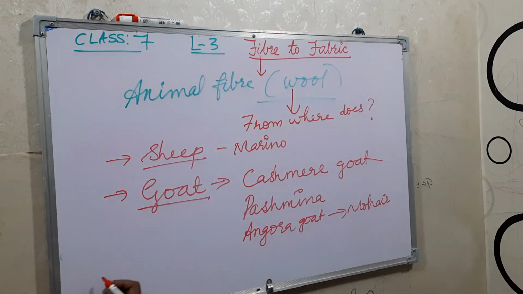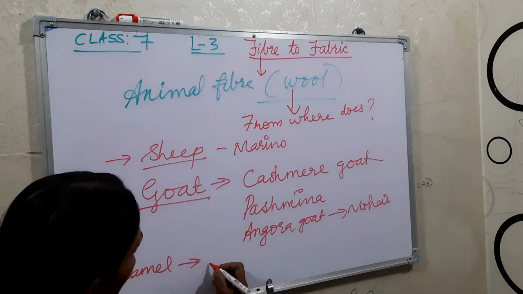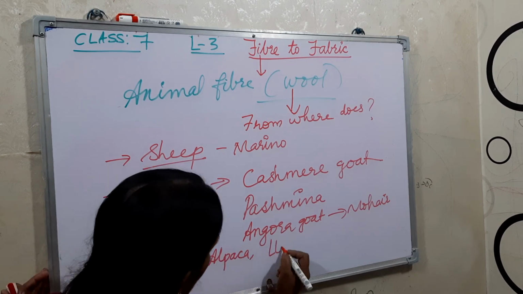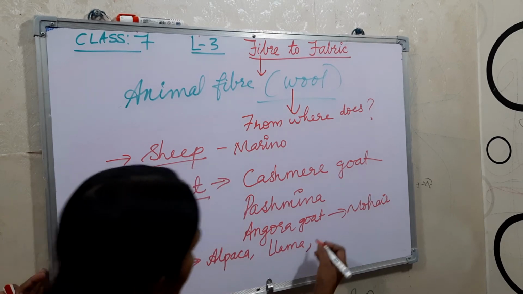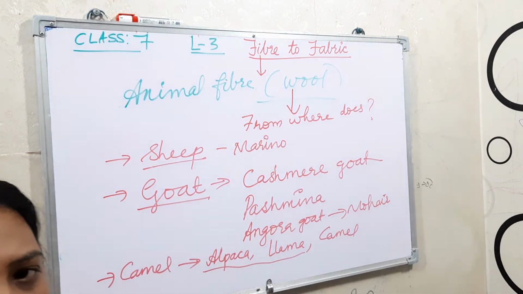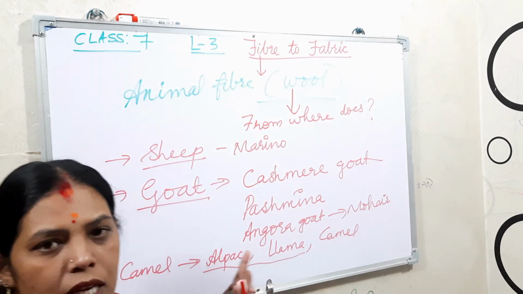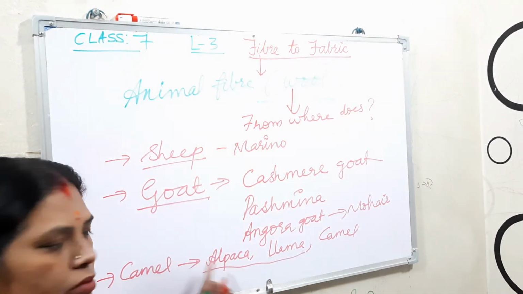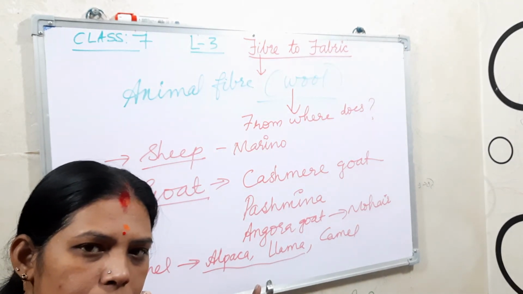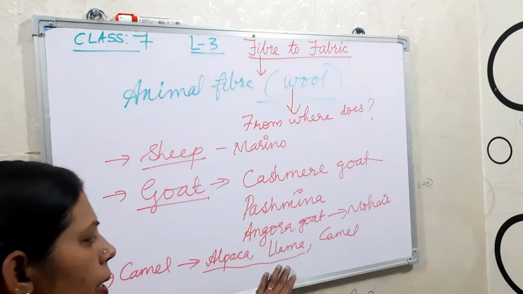Another one is the camel family. In the camel family, we can say alpaca and llama, then camel. Alpaca and llama you can mostly find in South America, these different camel varieties.